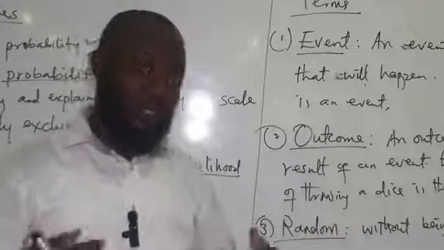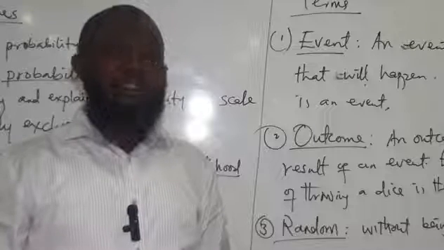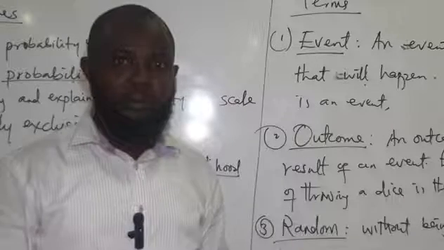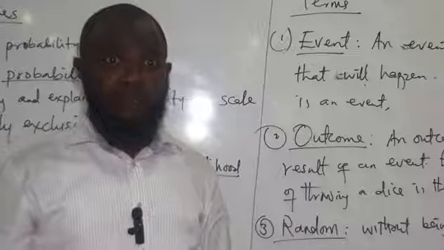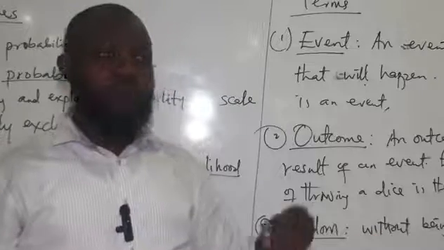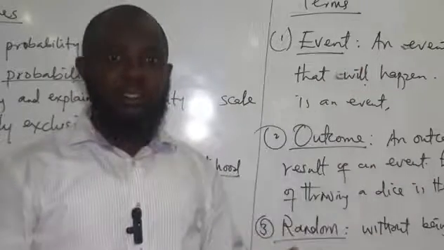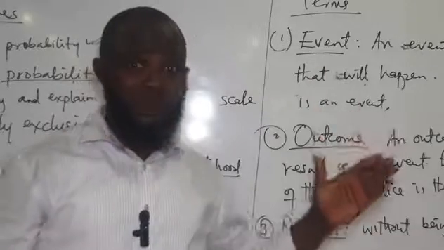Let's say, for instance, today is Saturday. Can we say that tomorrow will be Monday? It's very certain that tomorrow can never be Monday if today is Saturday. Tomorrow will be Sunday. So the probability of tomorrow being Monday is 0. That is the reason why the probability scale is between 0 and 1.